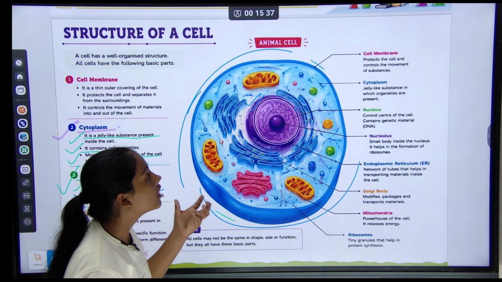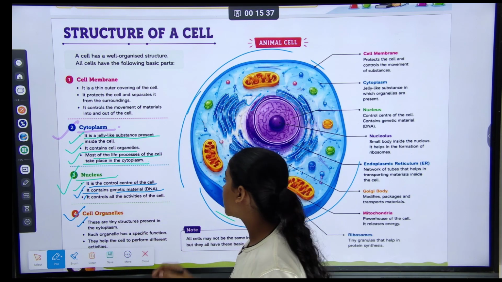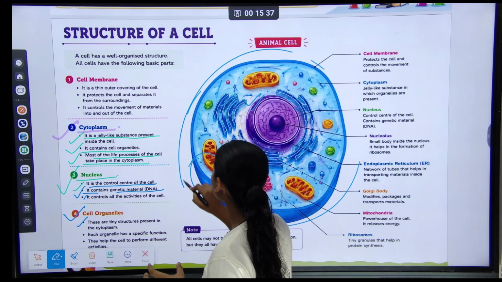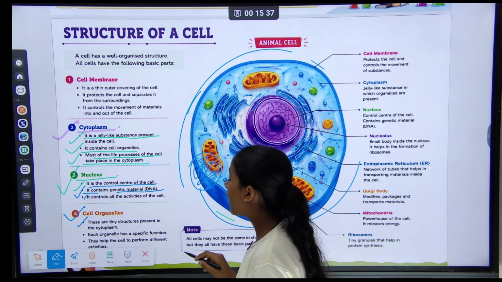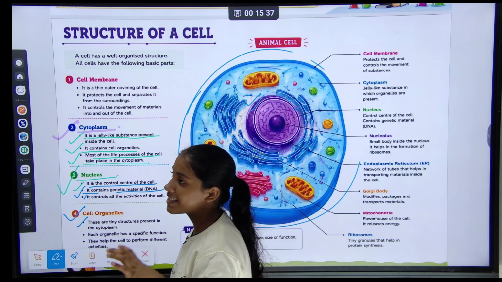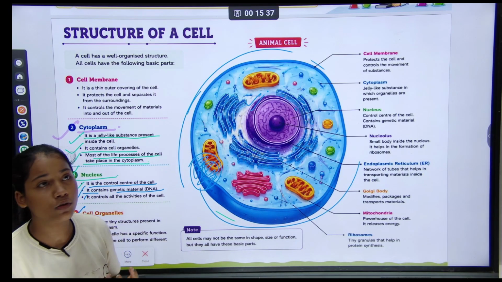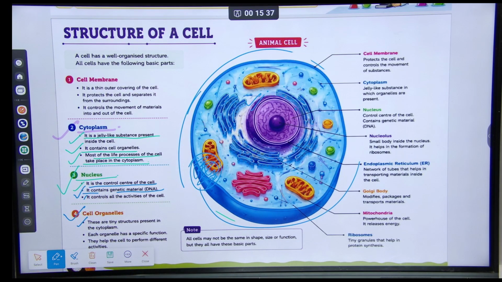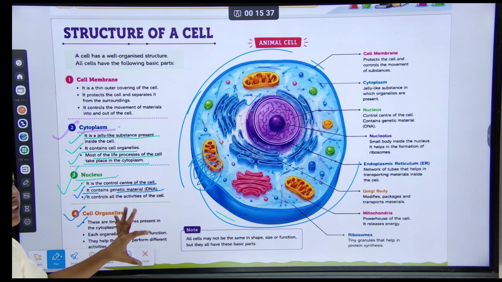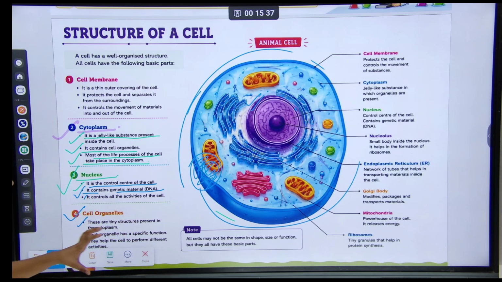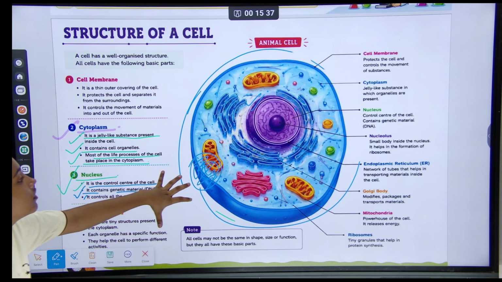This is the cytoplasm, and in it there are many things. There are tiny structures present in the cytoplasm named lysosomes, Golgi, mitochondria, endoplasmic reticulum, and plastids.